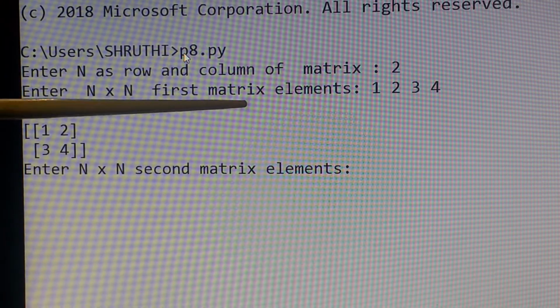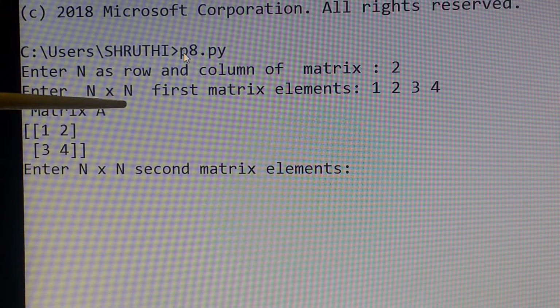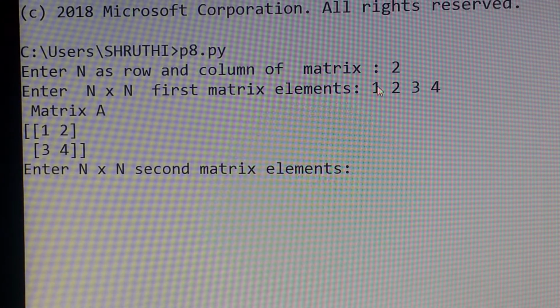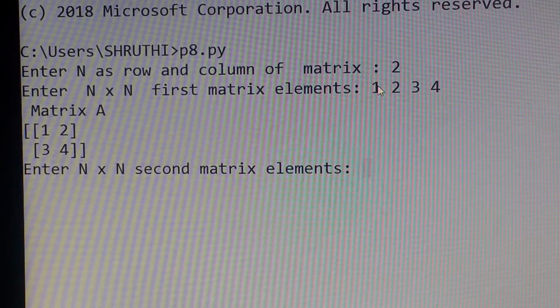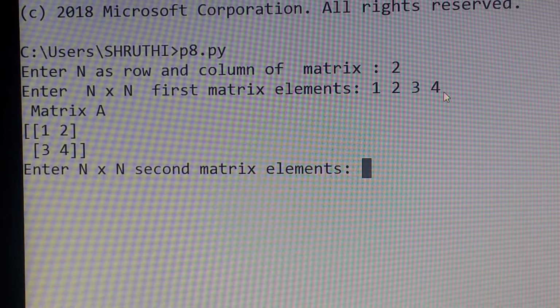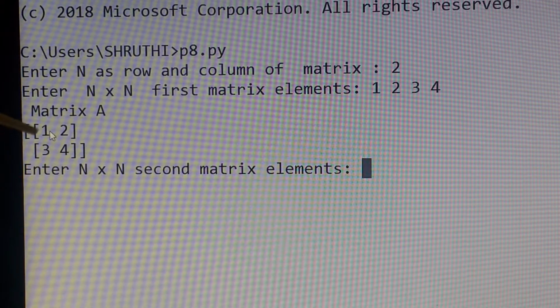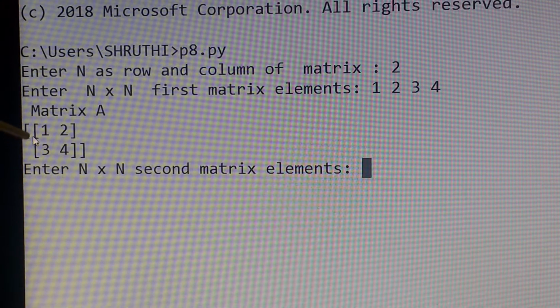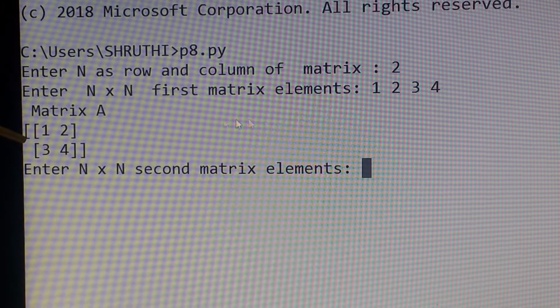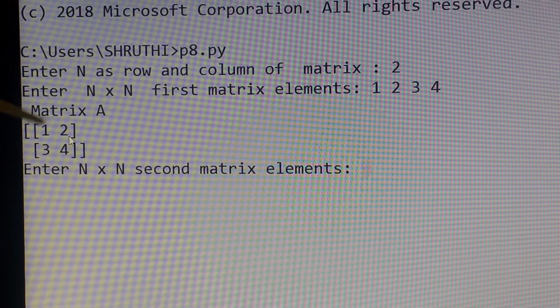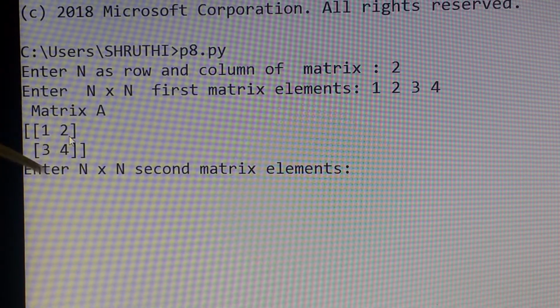Enter the n cross n matrix elements, that is the first matrix. I said it is a string, so you cannot give enter, 1 enter, 2 enter, 3, 4 enter, like that. You have to give spaces and enter the matrix elements. With reshape, it will reshape your input into this matrix format. You can see here 1 and 2, the first two elements are in the first row, then the second row. It will be rearranged in the matrix format.